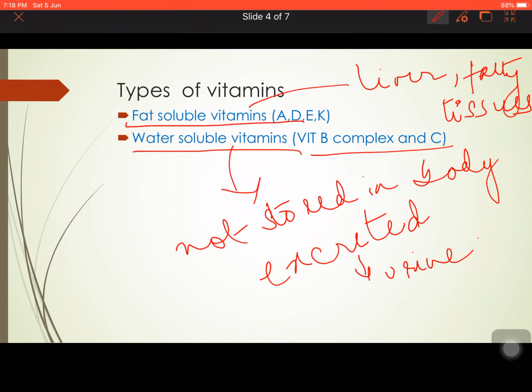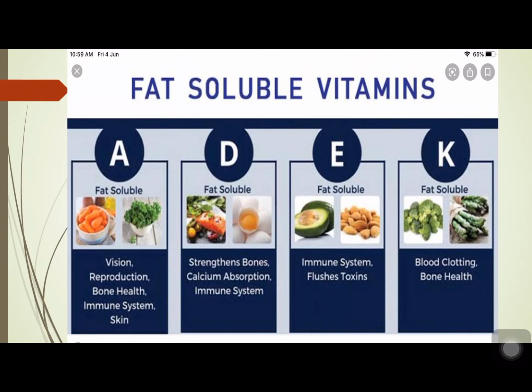Now we will see from which sources we obtain these vitamins, how they work, what their functions are, and what their deficiency diseases are. Let us move on to the next one. First we will be dealing with fat soluble vitamins. First comes vitamin A.